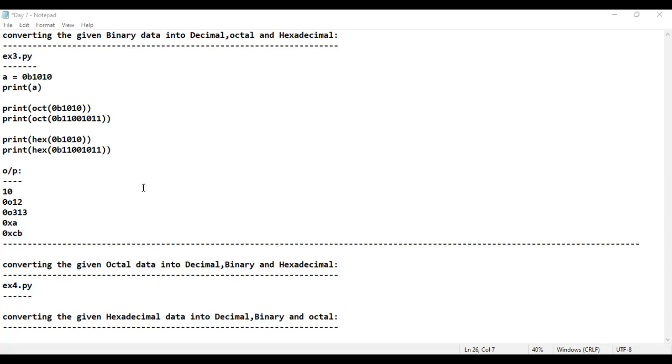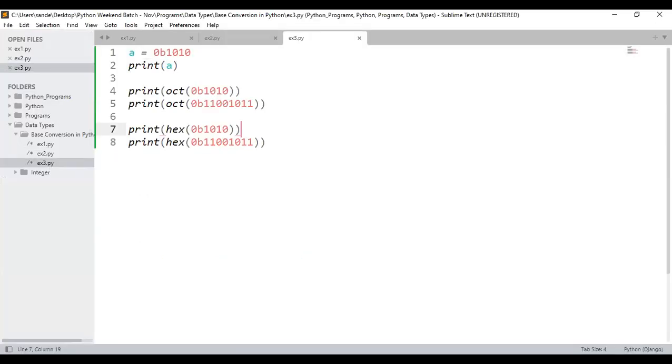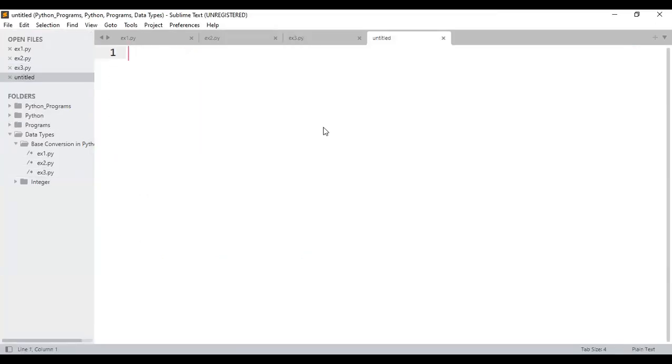Okay, great. Observe properly. I'll just go back to Sublime Text. In this Sublime Text, I'm going to consider example number 4.py. When it comes to example number 4.py, you only observe. Let me just consider like this.